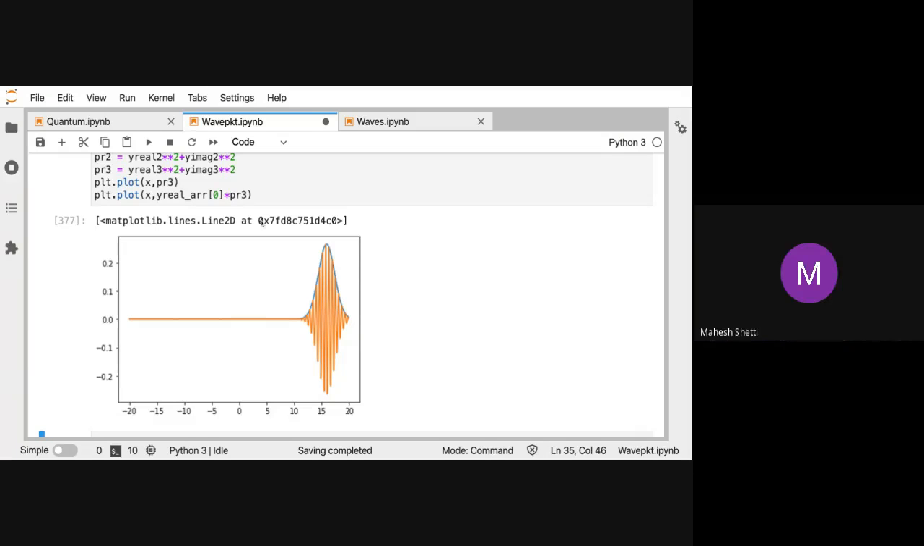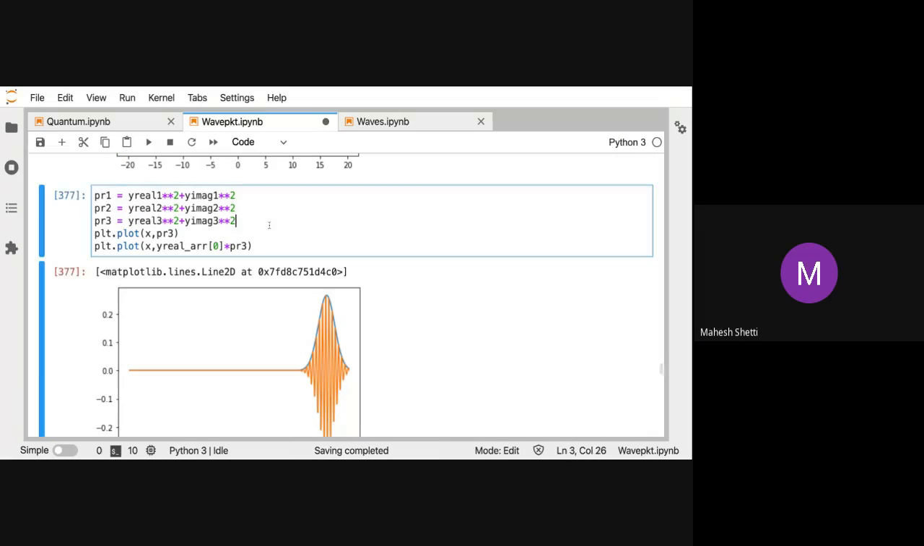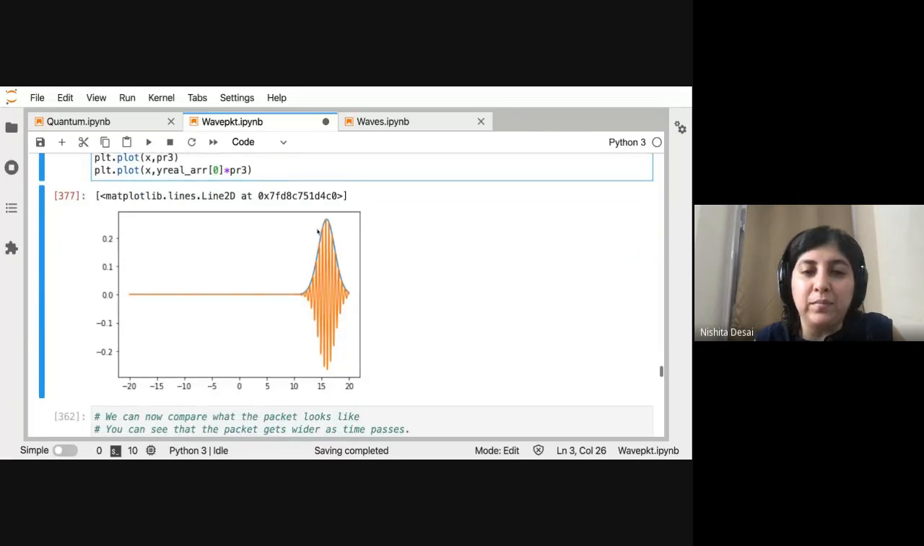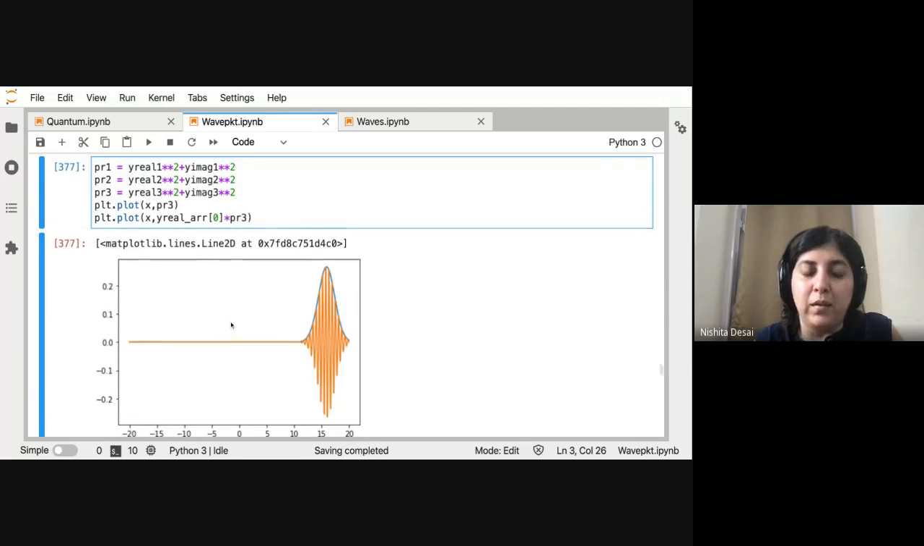The task for Jigger is to make a video of this. Yeah, we will do. If you loop over multiple timestamps, then you can see that the inside wave moves with a different velocity than the outside one.